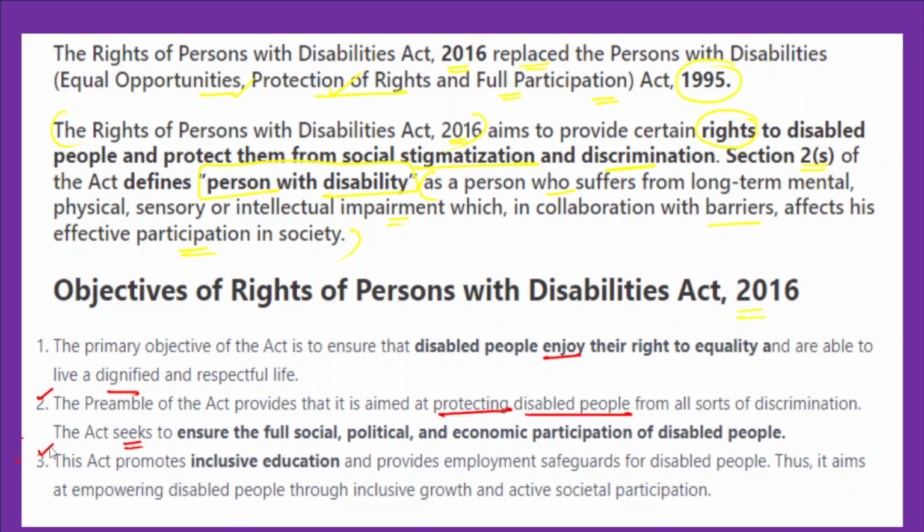And in fact, the act promotes inclusive education. Now, inclusive education, improving the learning outcomes of these disabled individuals, is also very important. So when inclusive education is being provided for these communities, it also provides employment safeguards for the disabled people. That is a sort of livelihood security that is being provided for these communities. So it aims at empowering the disabled people through inclusive growth and active societal participation.